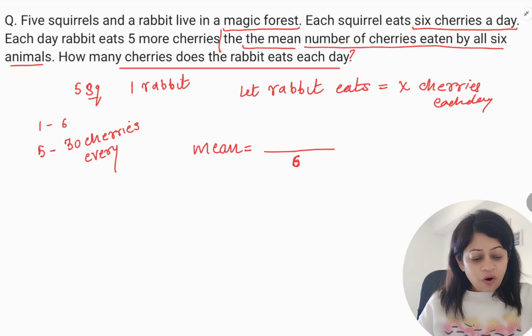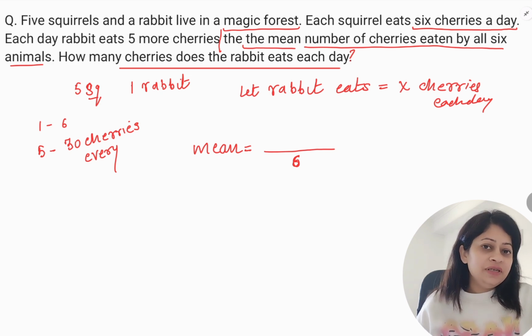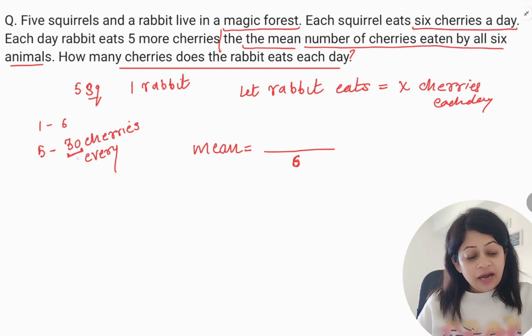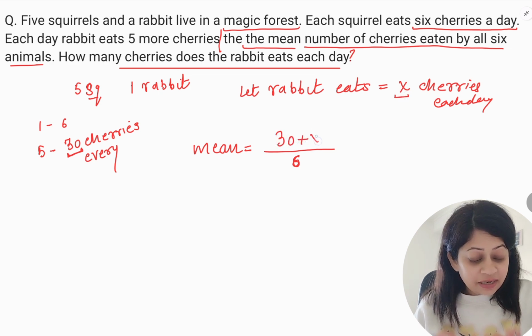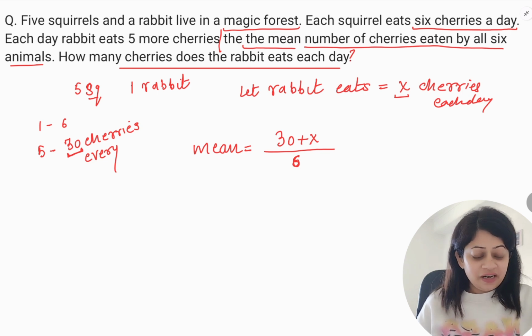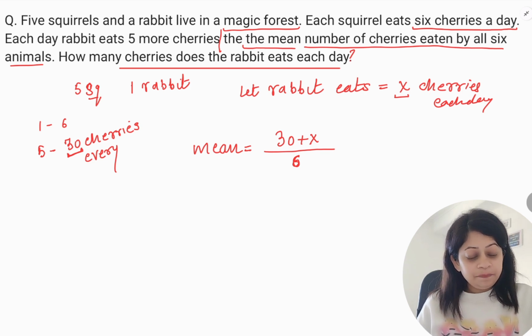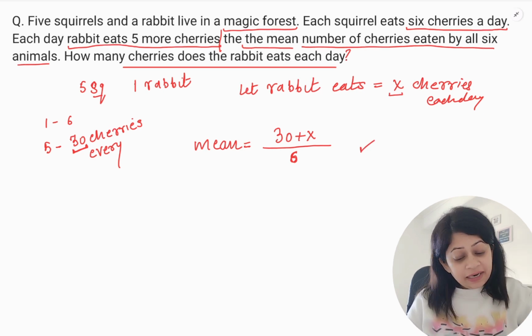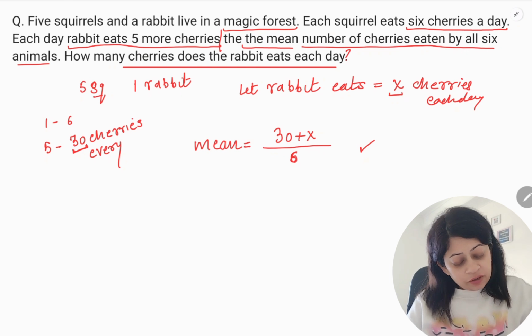So, how many cherries did all the 6 animals eat? If you see, the squirrels, all 5 squirrels, ate 30 cherries each day, and the rabbit ate X cherries each day. So total cherries eaten by all animals are 30 plus X, right? So that means this is the mean's numerator. Okay, this statement we know. Now we have another statement. They say that each day the rabbit eats 5 more cherries than the mean number of cherries eaten by all 6 animals. So let us call this mean M.